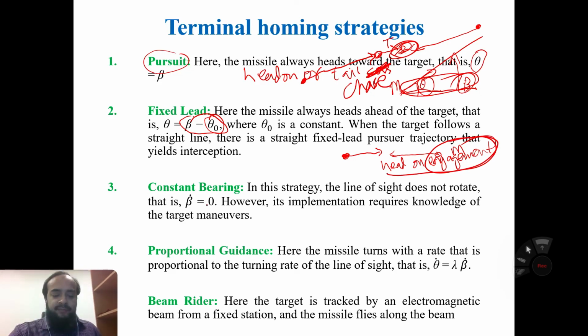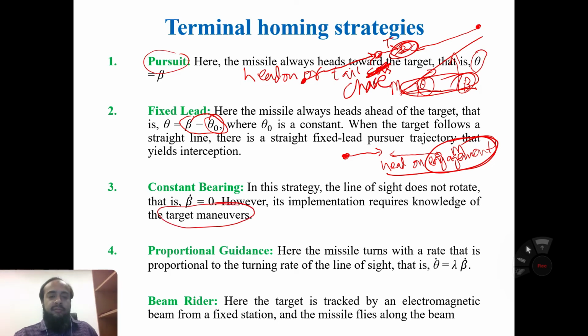And then in the constant bearing, we will consider beta equals 0. In this trajectory, the line of sight does not rotate, and the rate of beta is 0, constant bearing. However, its implementation requires knowledge of the target maneuver.